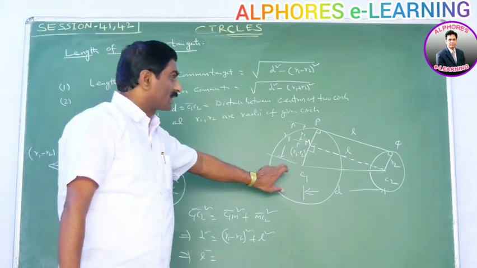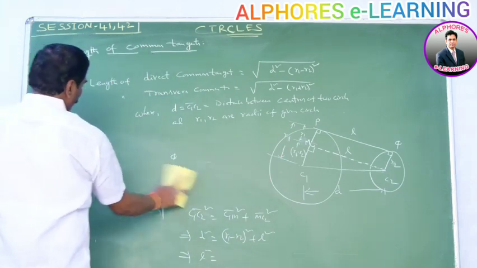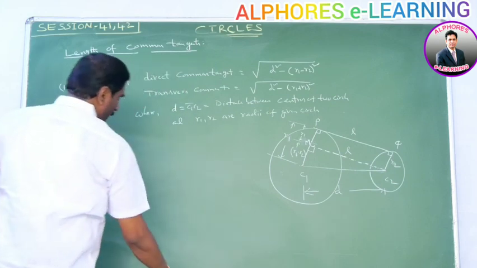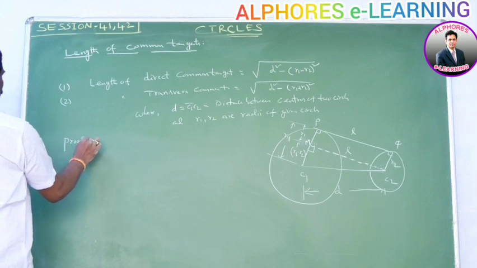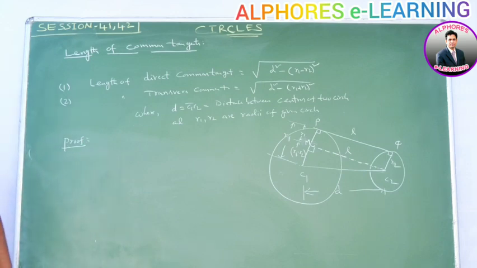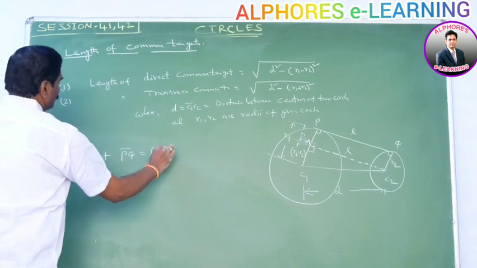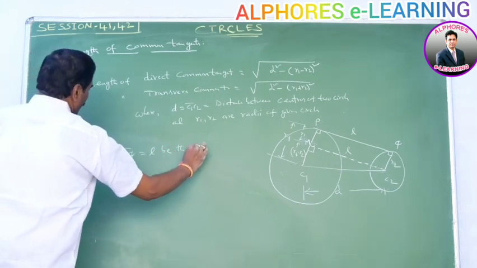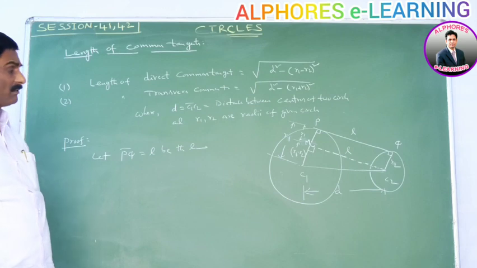Please note this diagram clearly. Let PQ equal L be the length of the direct common tangent.